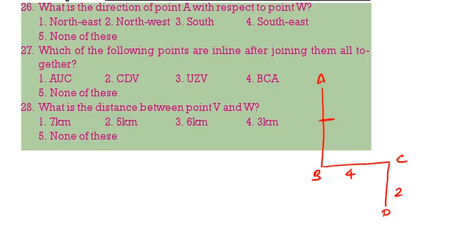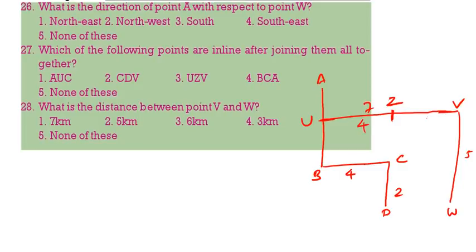Then here we will get U. From U 7 meters, it is V. From V south, it will be W. This will be 5 meters. Here we will get Z. That means between U to Z 4, between Z to V 3, total 7. So this is the total puzzle.